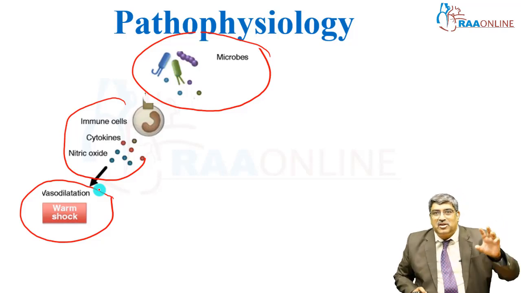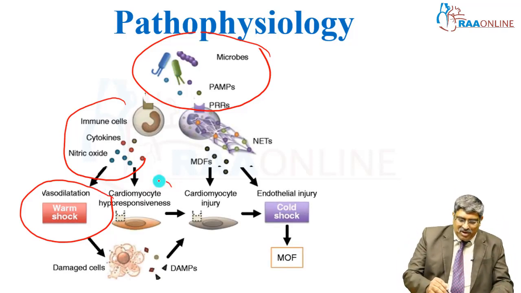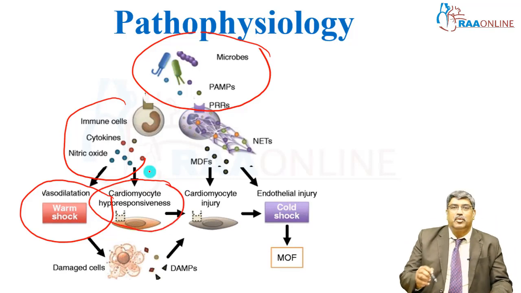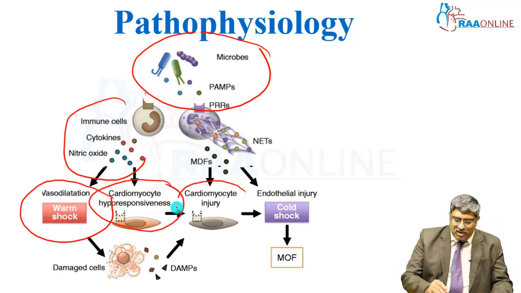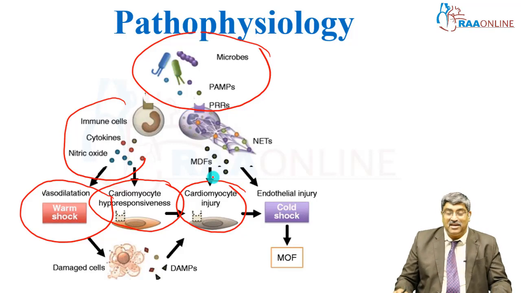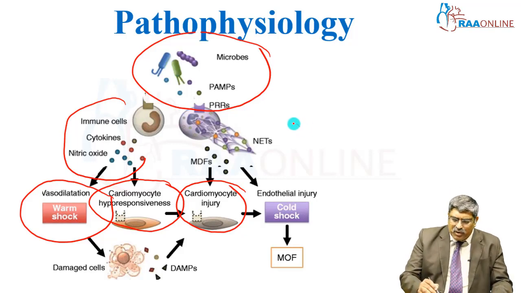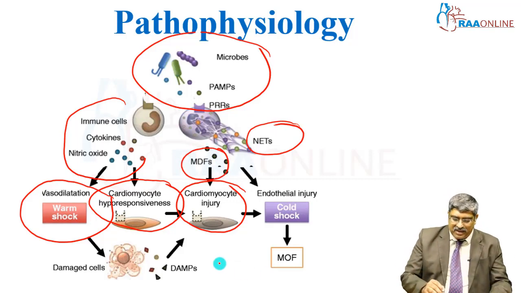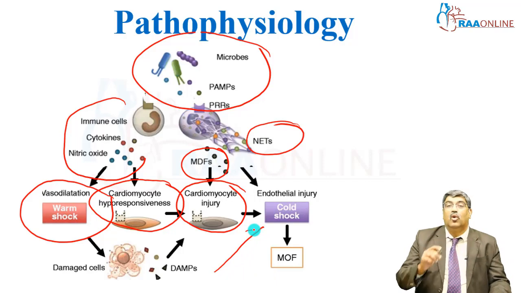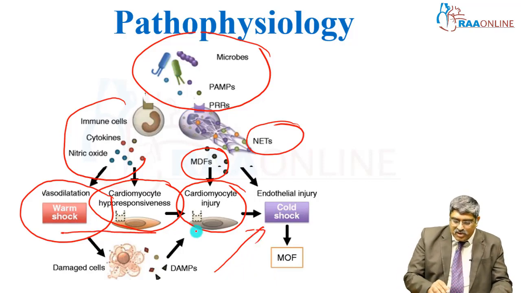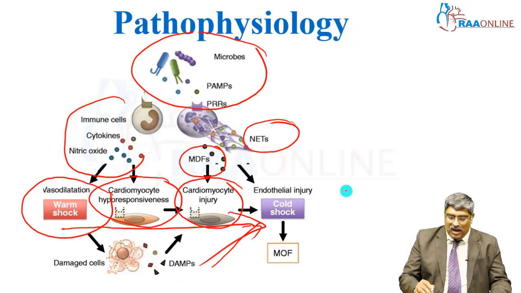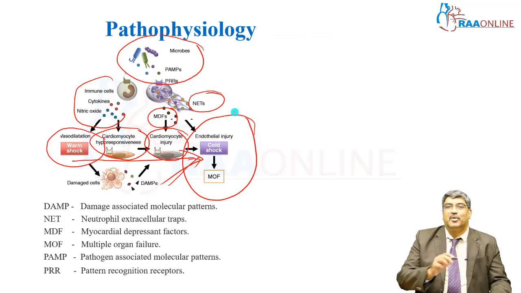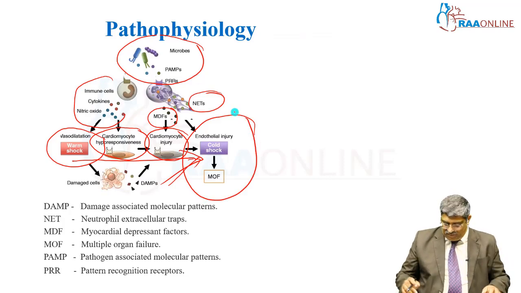And if this shock persists, there is going to be cardiomyocyte hyporesponsiveness, there is going to be cardiomyocyte injury and the release of neutrophil extracellular trap, myocardial depressant factors and various factors which can be released which causes cold shock. So from warm shock you move to cold shock and this cold shock can produce multi-organ failure.